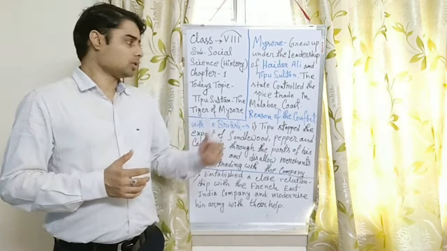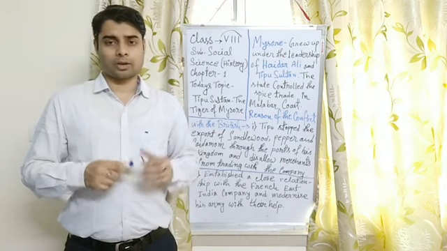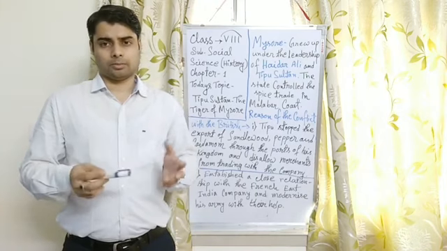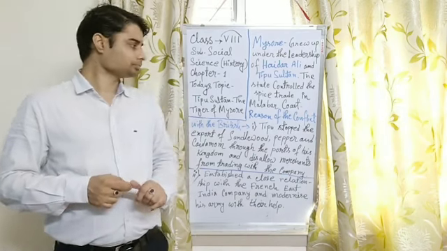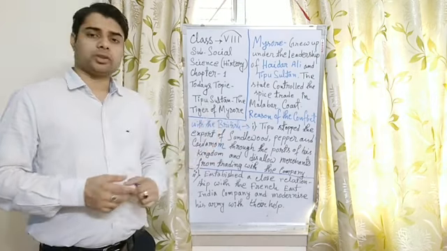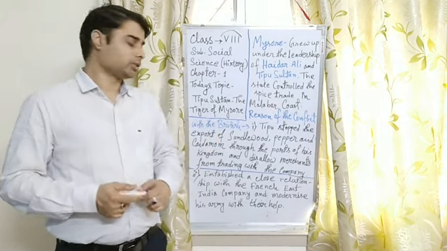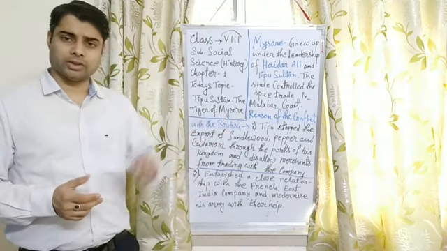The commodities or spices are cardamom, clove, black pepper, and so on. So the British East India Company had a conflict with the Mysore state, and there are some reasons.